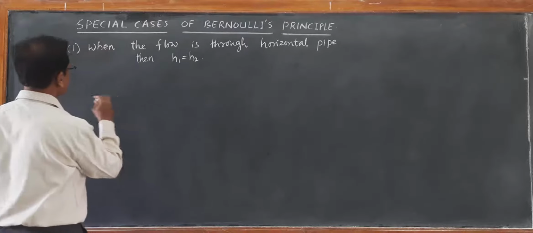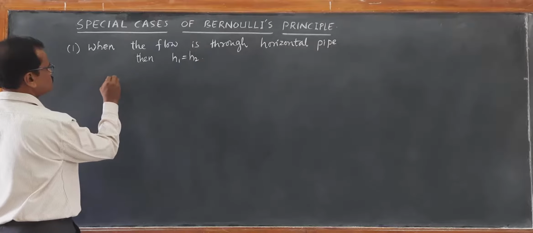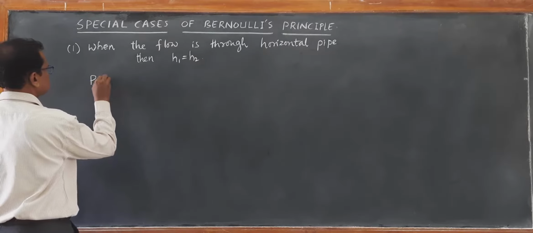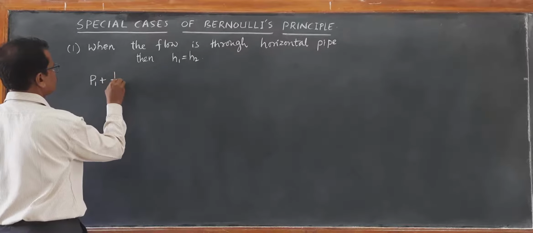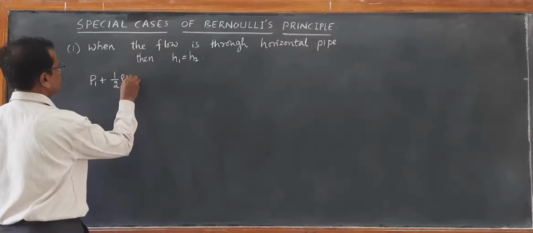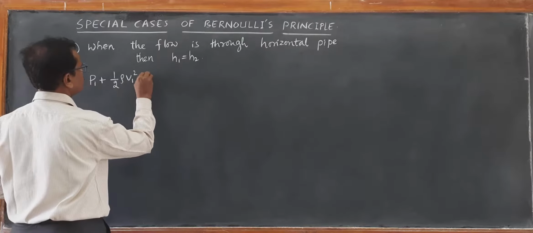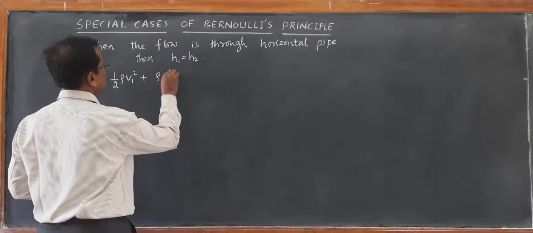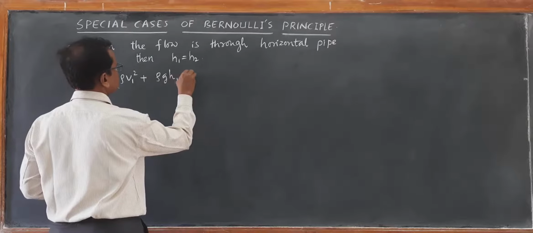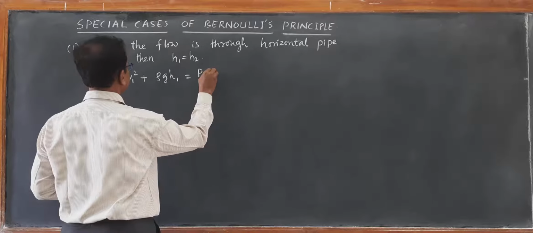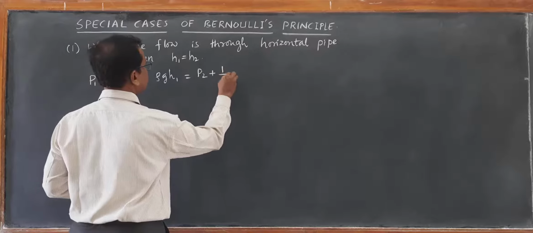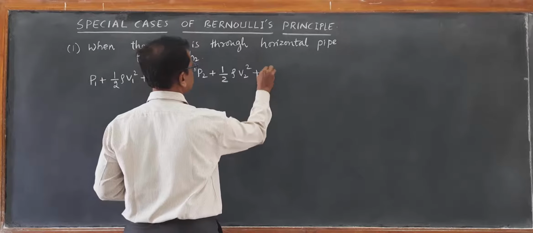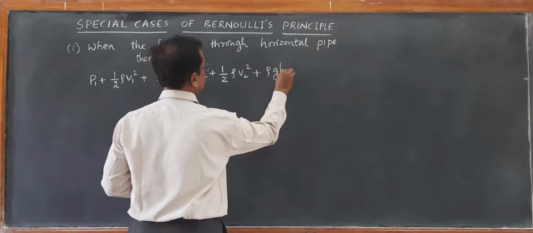When the potential energy difference becomes 0, the Bernoulli's principle becomes P1 plus half rho V1 square plus rho G H1 is equal to P2 plus half rho V2 square plus rho G H2.